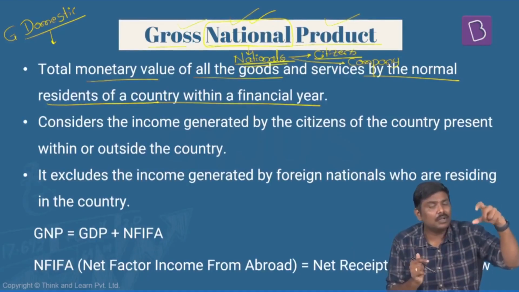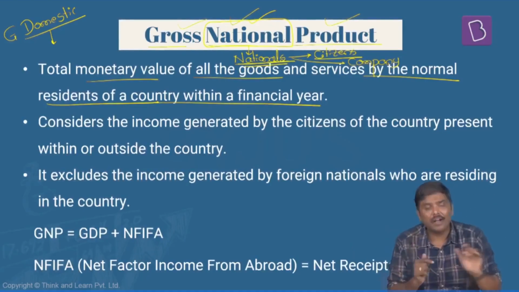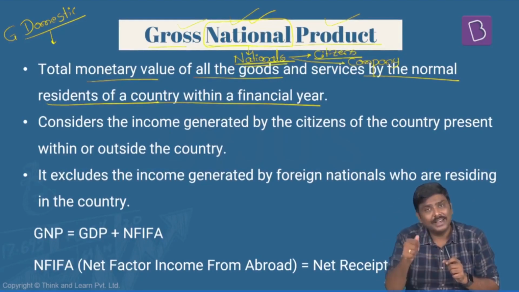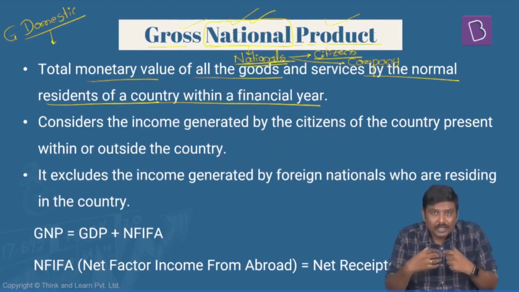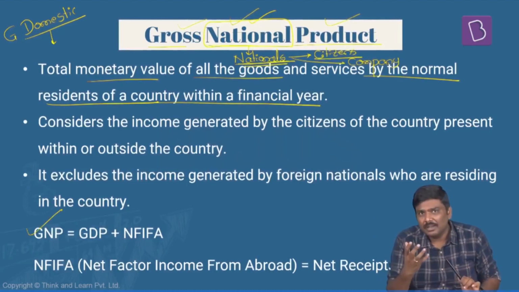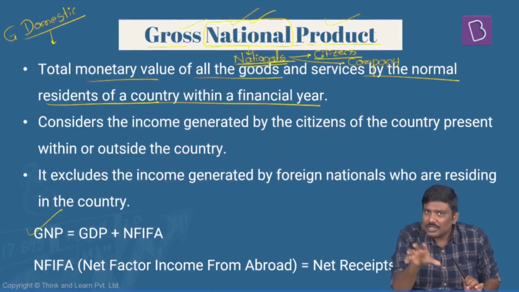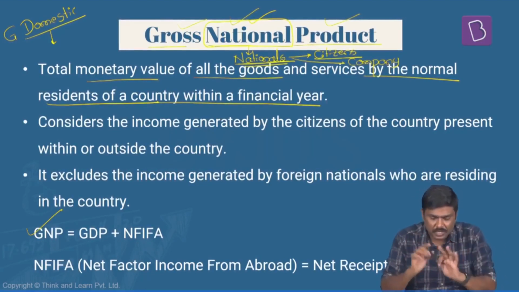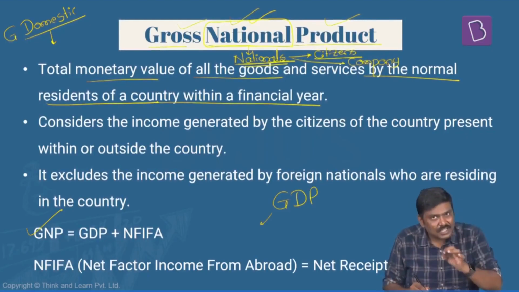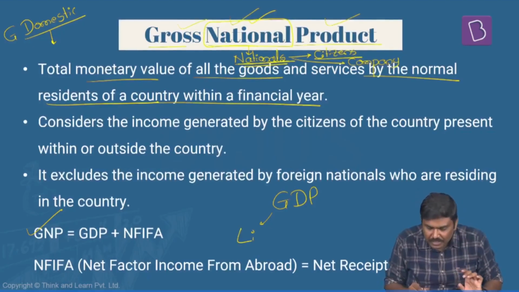Gross domestic product: production should have happened in India. Gross national product: it should have been produced by Indian nationals. So how do I derive a GNP here? We already know the concept of a GDP, gross domestic product. Now we'll use the concept of GDP itself to derive a GNP. Now follow the equation here. When I say GDP, can I simply say this? GDP consists of production done by nationals of India who are living in India. Is it okay?